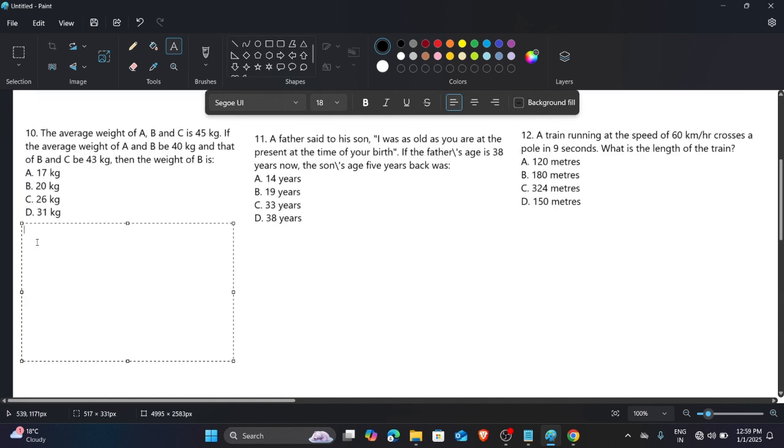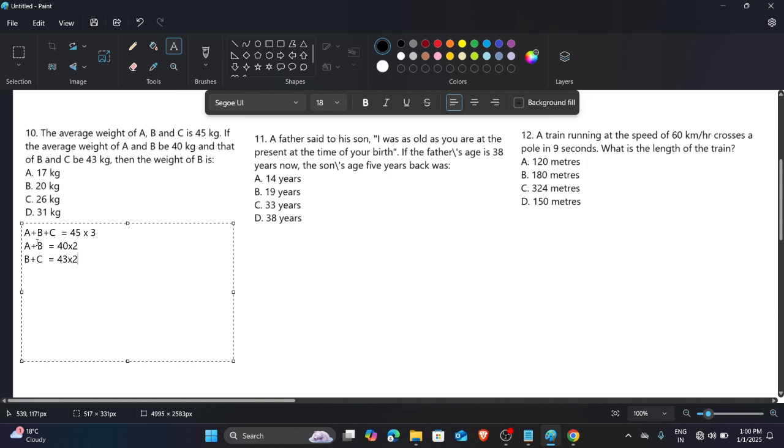So the average weight of A, B, and C: A plus B plus C is 45 average weight, so the total weight of these three is 45 times 3. And A plus B is 40 into 2. And B plus C is 43 into 2.